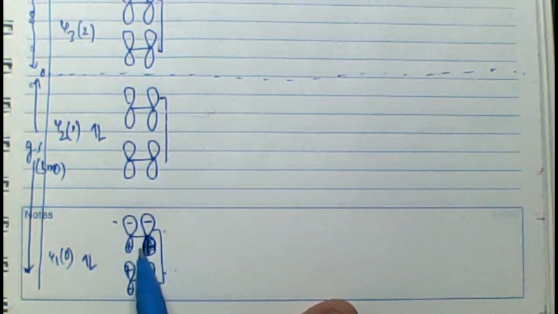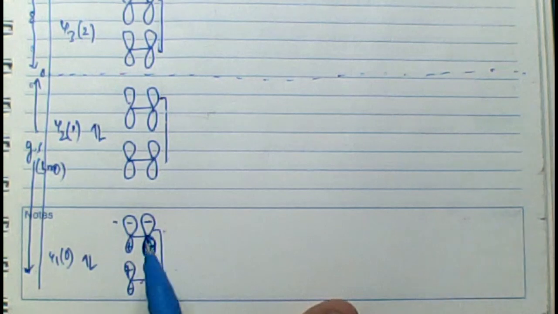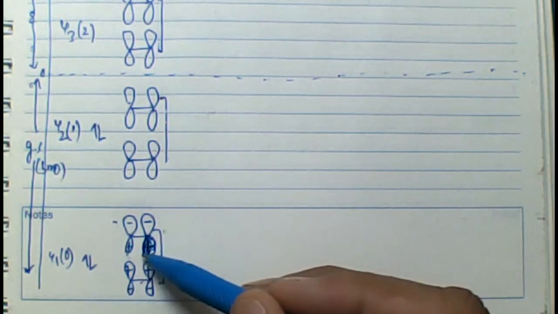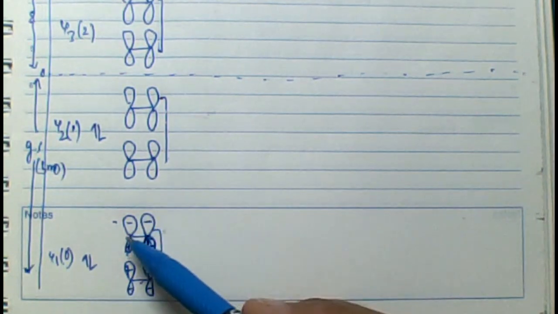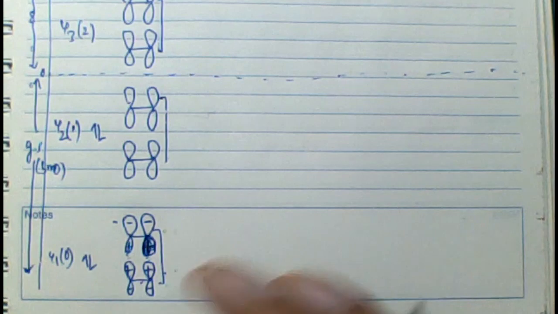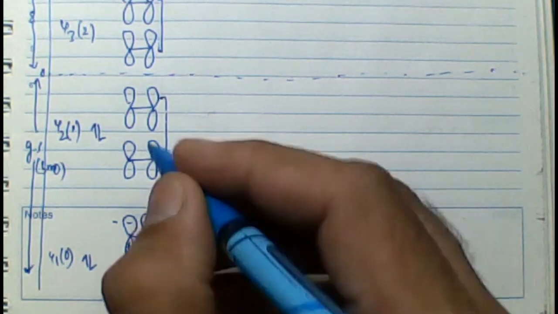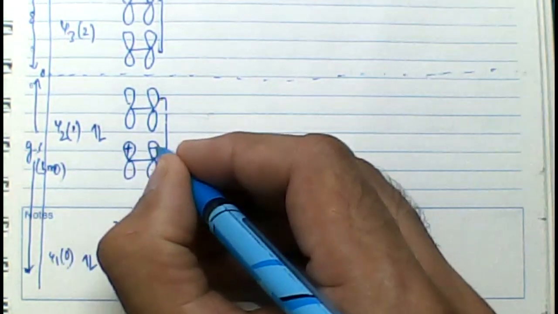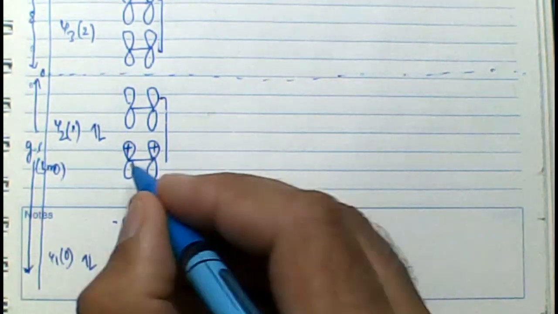Third, let's say this is plus. Now this is anti-bonding, therefore this should be minus here. This is plus, this is minus. See, a bonding overlap and a bonding overlap, but between the ethene molecules, here and here, you have a node. So you have one node here, two nodes.